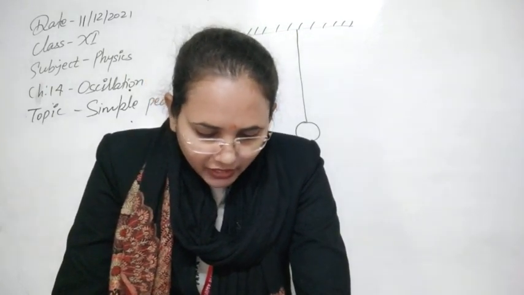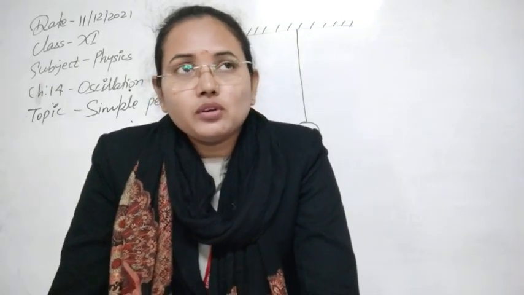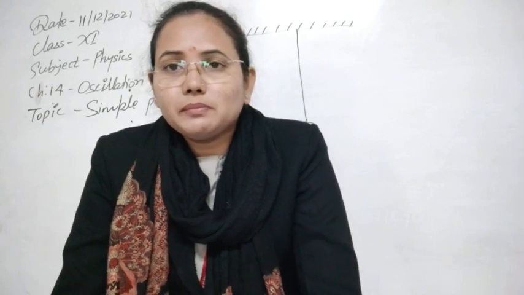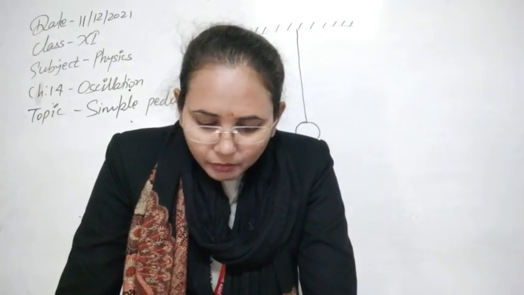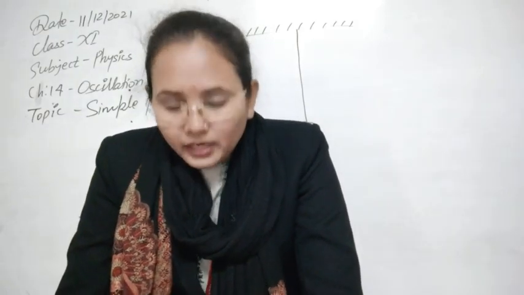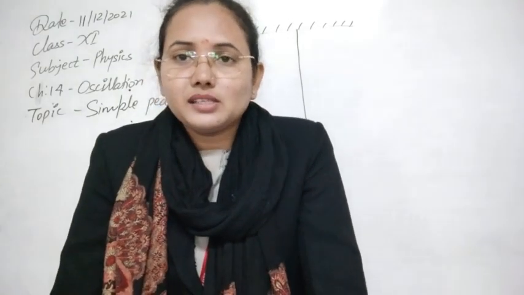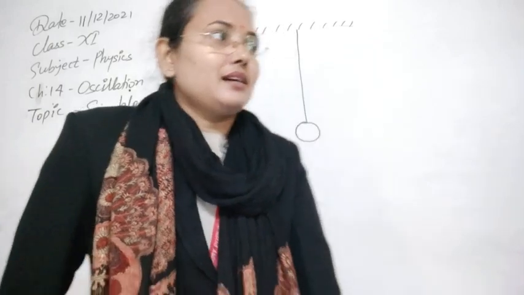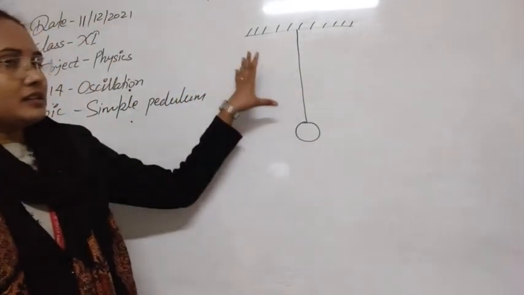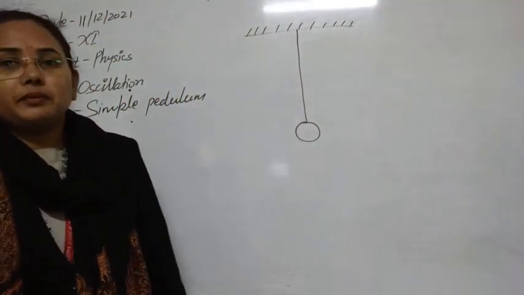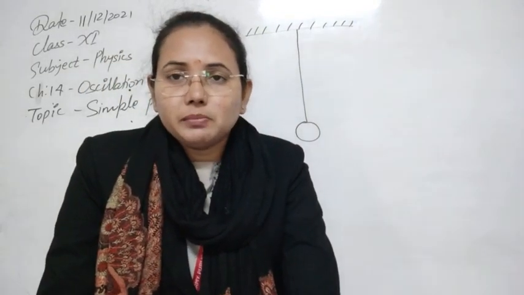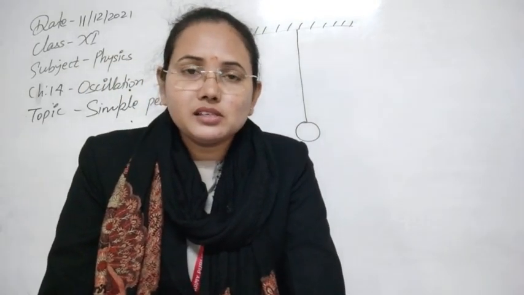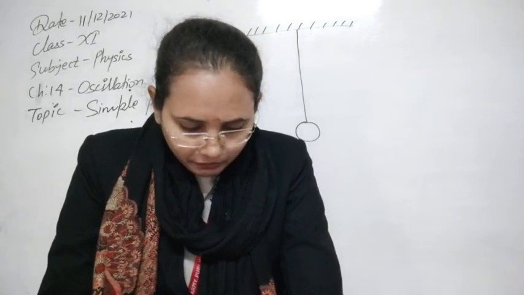Next, the string should be perfectly flexible, so that it can execute simple harmonic motion from a rigid support about which it is free to oscillate. So this is now clear. With these conditions, this system becomes the perfect oscillatory system, and it will execute simple harmonic motion. This is now known as a simple pendulum.